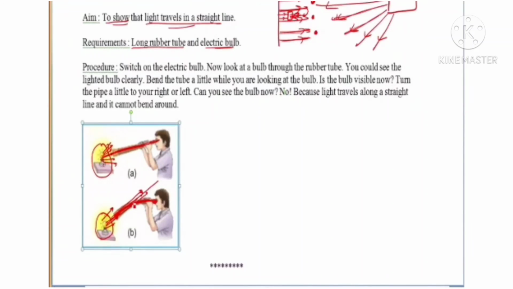That is why they are not able to enter our eyes, and that is why we will not be able to see this bulb. So when this rubber tube or pipe is bent either left or right, we cannot see the bulb. This simple activity is sufficient to tell us, and we can easily comprehend, that light travels in a straight line and it cannot bend.